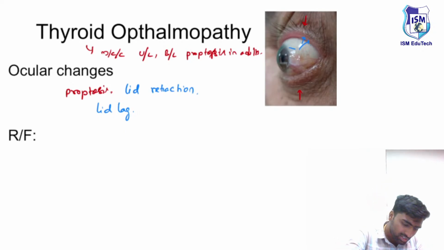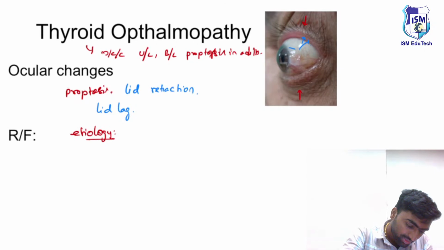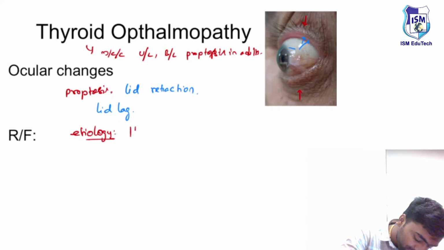And the most common etiology for this thyroid ophthalmopathy, what is it? It is because of hyperthyroidism.